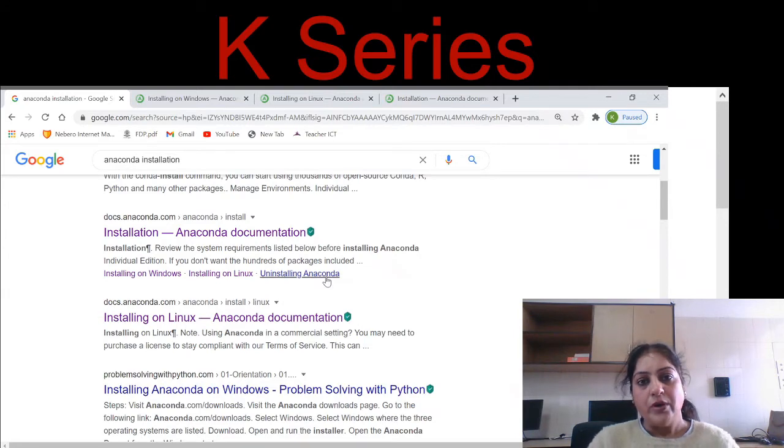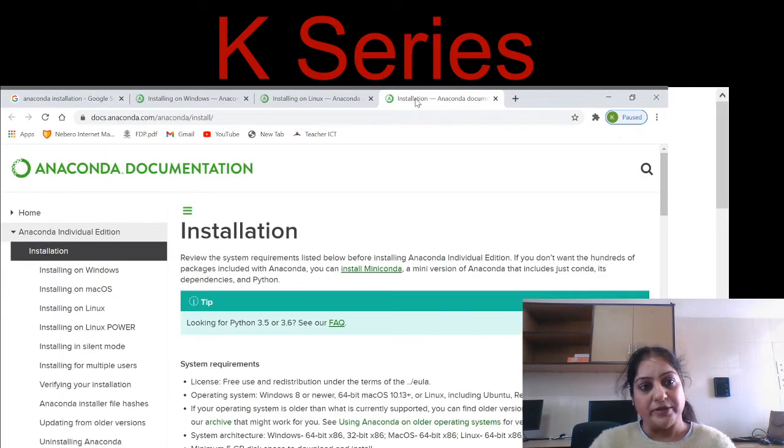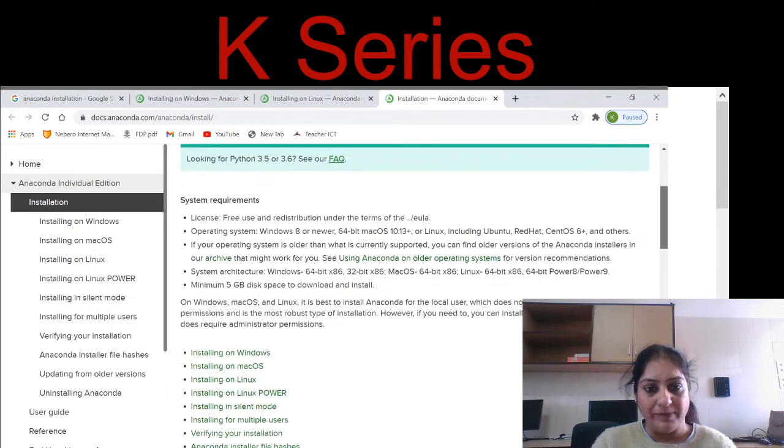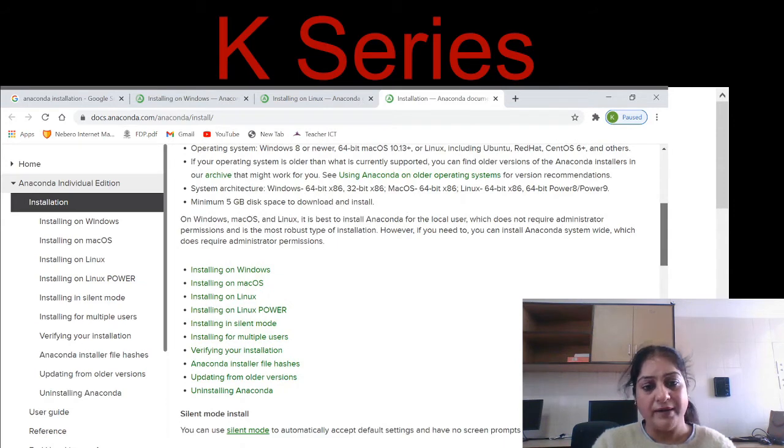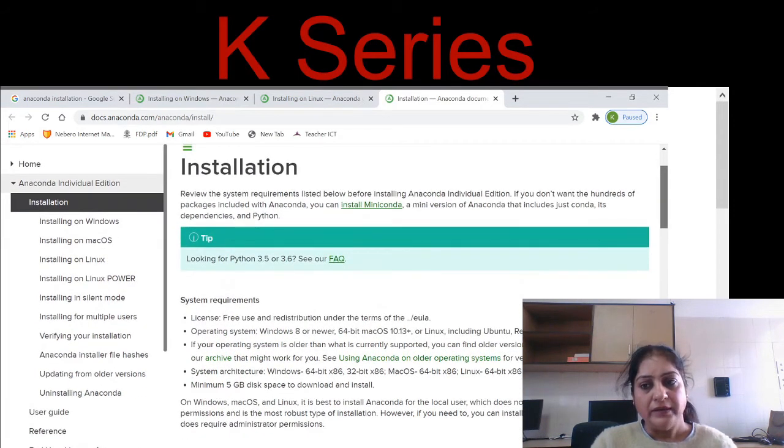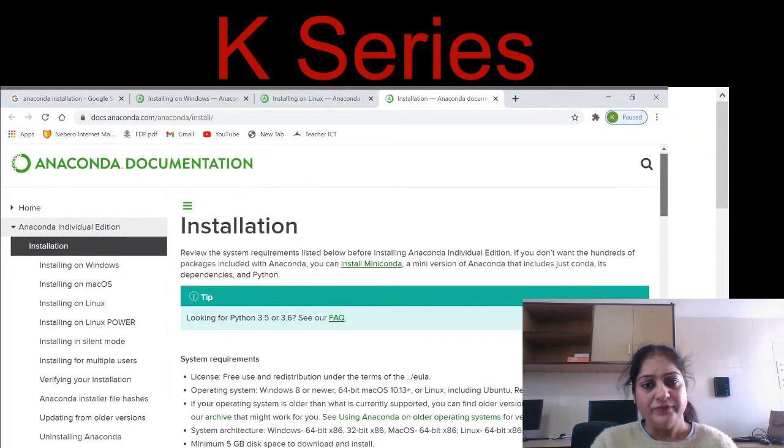Thereafter, you will be getting Anaconda documentation. In this documentation, each and every aspect has been covered for all the platforms like installing Anaconda on Windows, Mac OS, Linux, Linux Power. Everything is provided. Very simple commands are there.